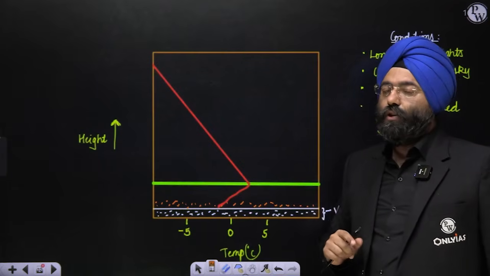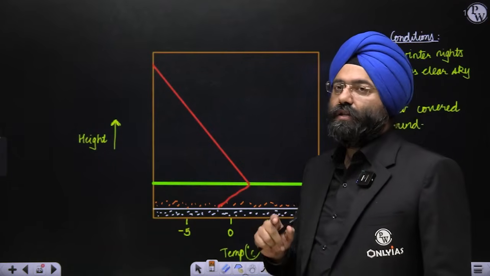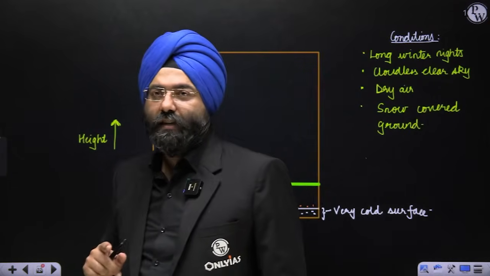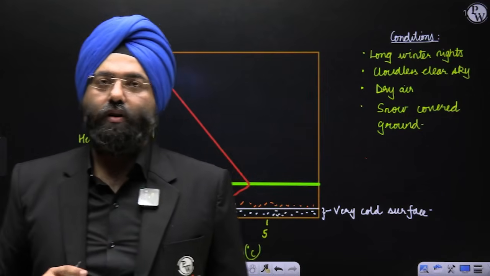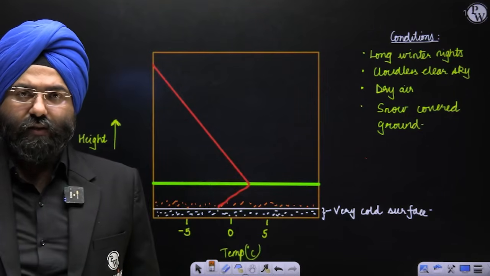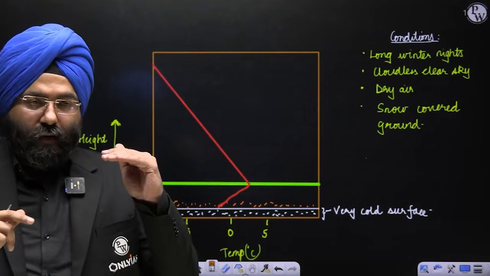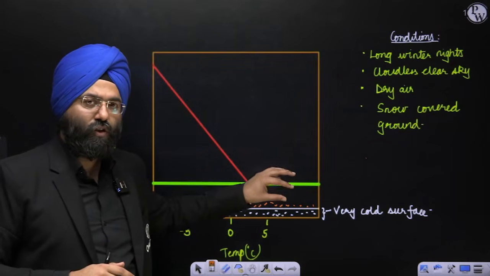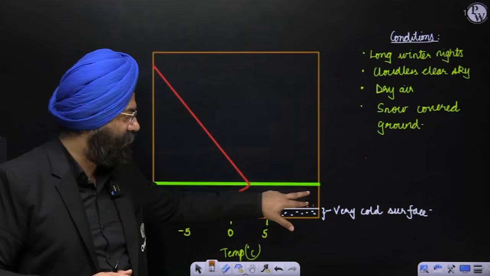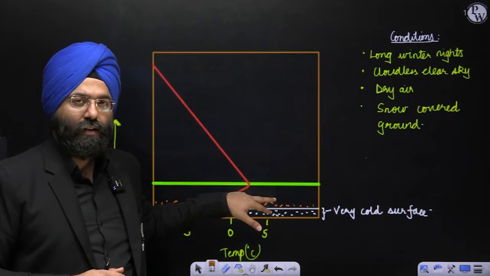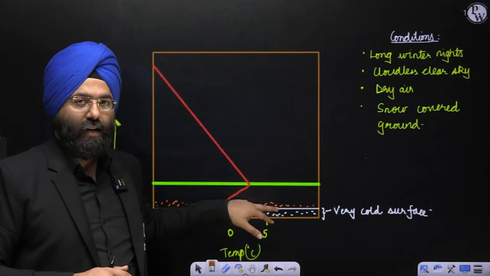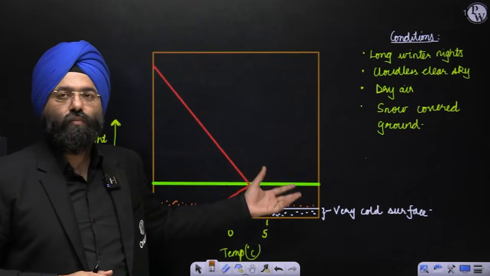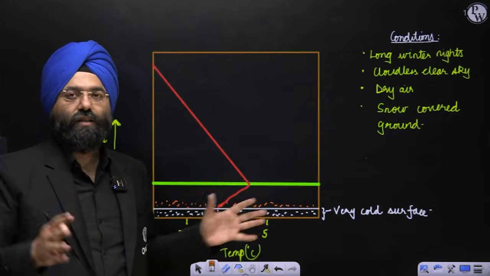That is why, when temperature inversion takes place, which you see in Delhi, there is a warmer layer lying above a colder layer. That is why in the winter months the air is not able to move upward, and whatever pollution and smog is there gets trapped in this layer.